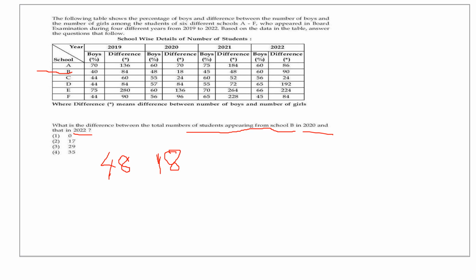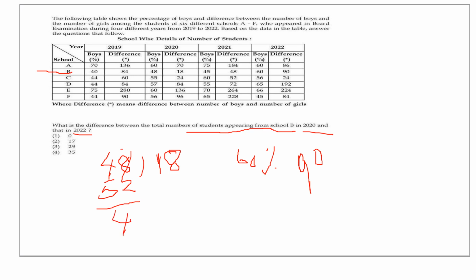And here in the year 2022 in school B, the boys is 60% and the difference is 90. So it is enough that we copy that data, 90. Now we can straight away do the problem. Here boys is 48, that means girls is 52, right? And the difference is 4%, right?